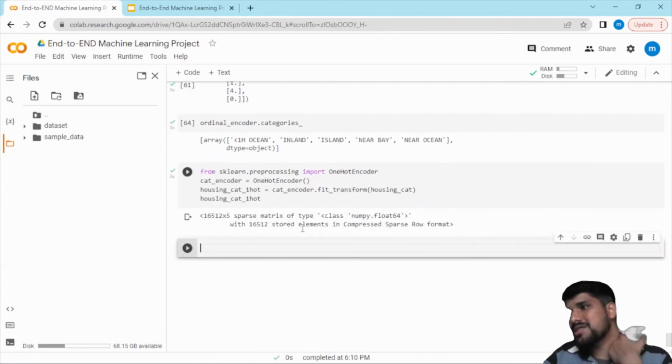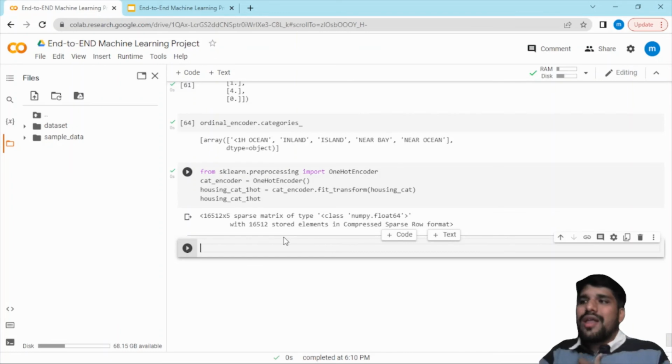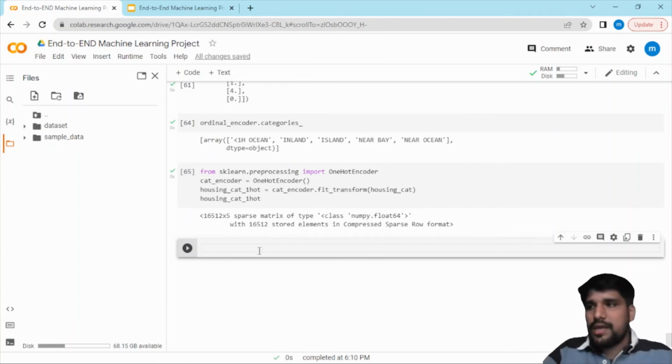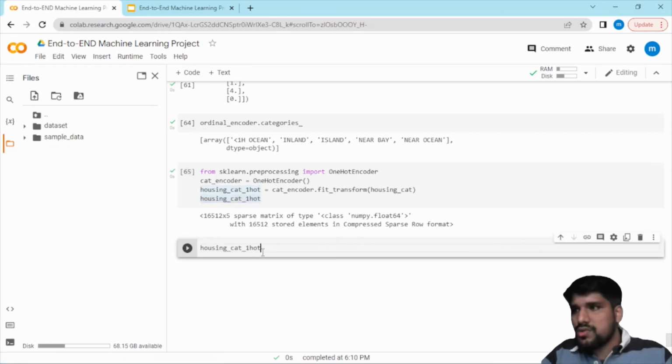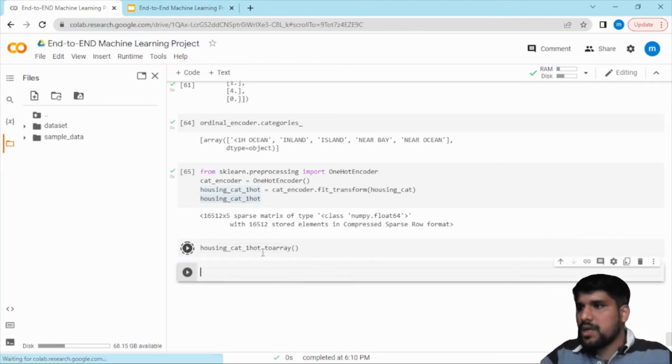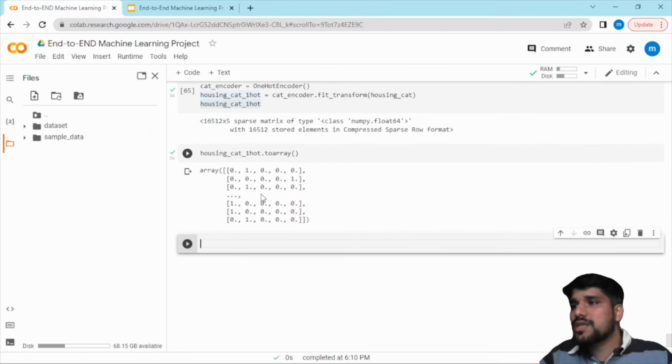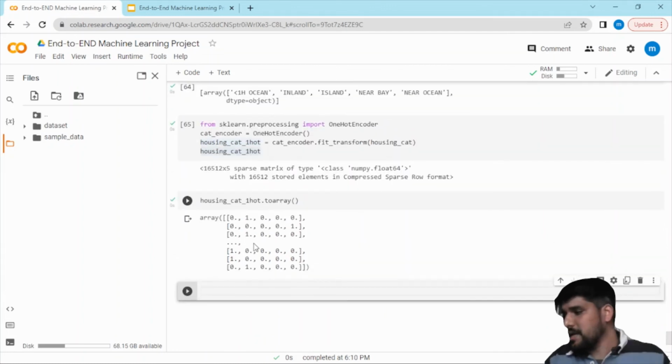See, it is not showing because this is something called a matrix. If you want to look into this result, then we have to convert it into an array. So to convert into the array, I will use the toarray function. Now this way you will be able to see the result. See, as I explained earlier, let me use my pencil.